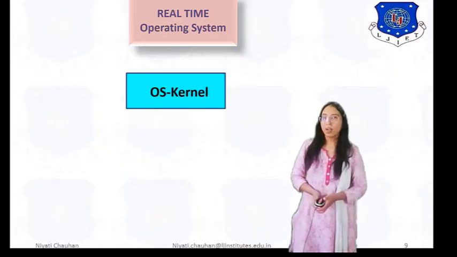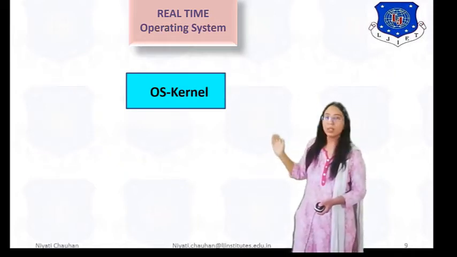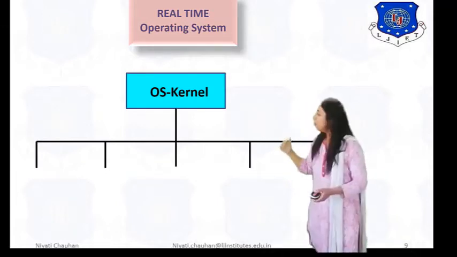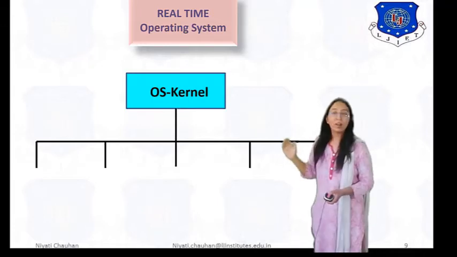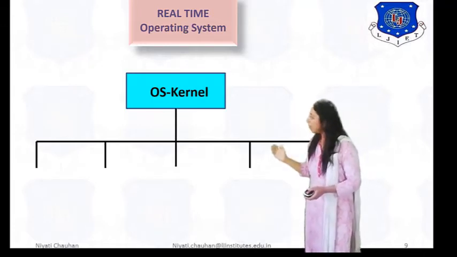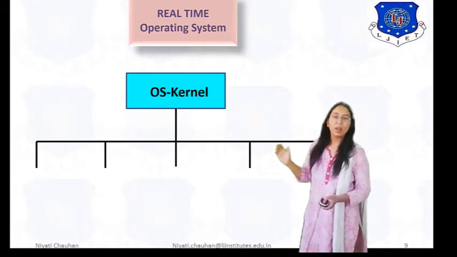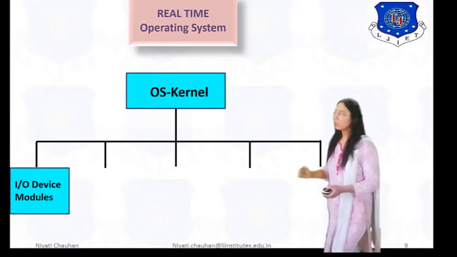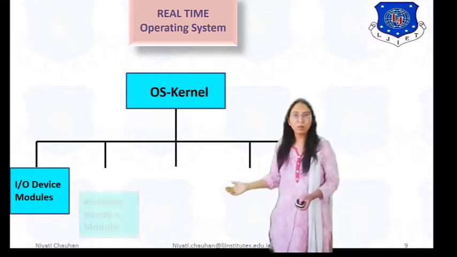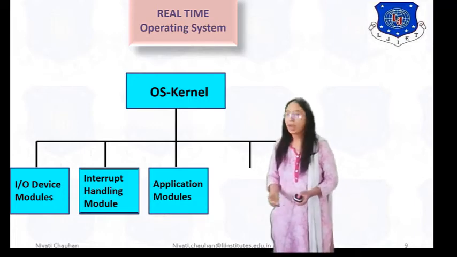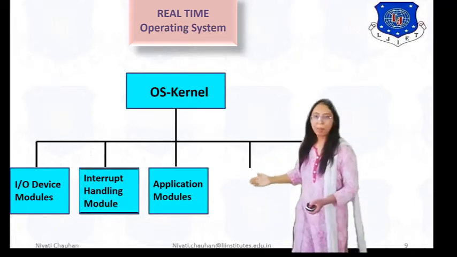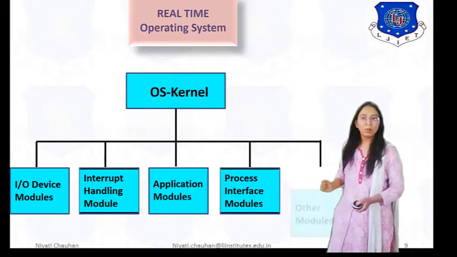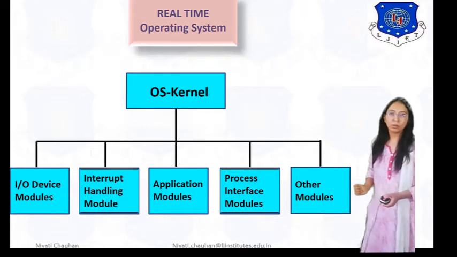Here we are discussing the general structure of a real-time operating system. In a real-time operating system, we are using the OS kernel, OS meaning operating system, and here it is divided into 5 parts: first, input-output device module, then interrupt handling module, application module, process interface module and other module.